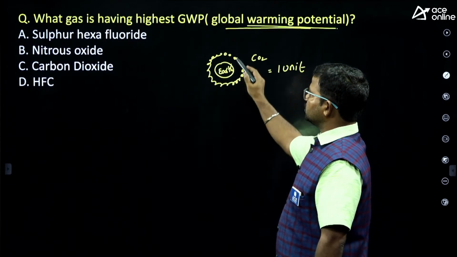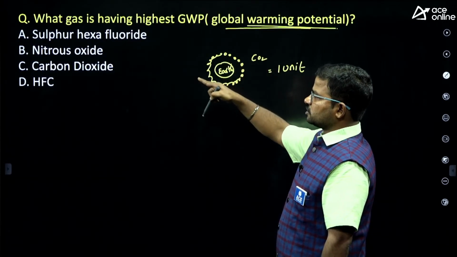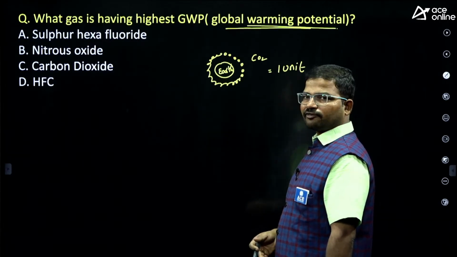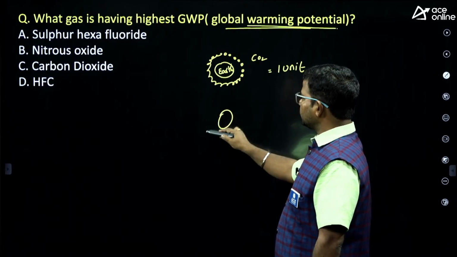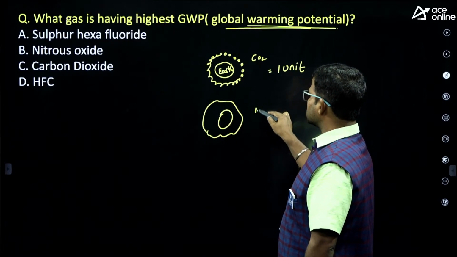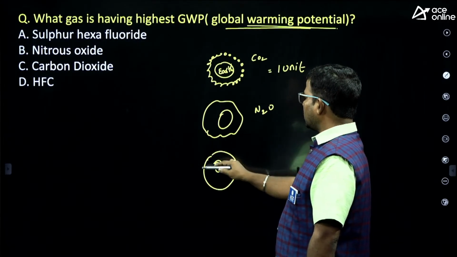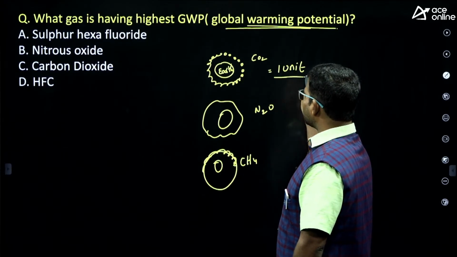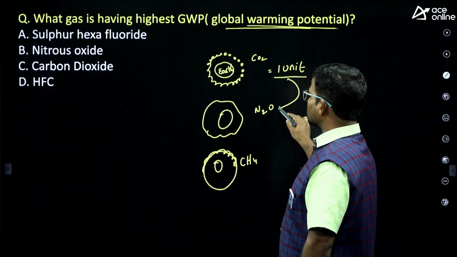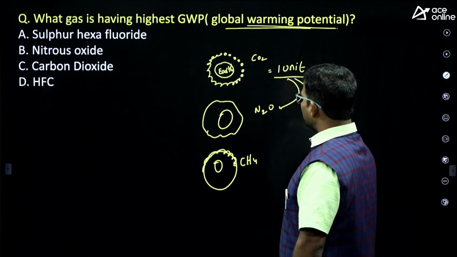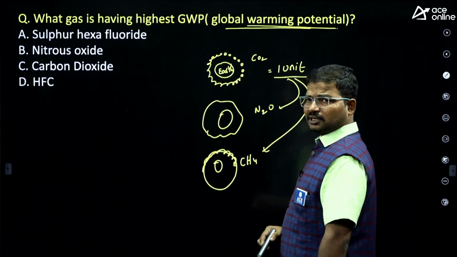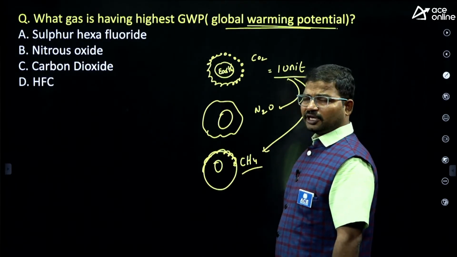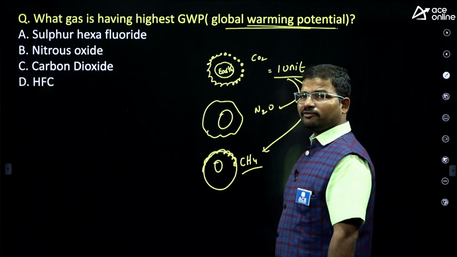In the next case, instead of carbon dioxide molecules, if you choose hydrofluorocarbons, chlorofluorocarbons, or sulfur hexafluoride. In the second condition, we consider nitrous oxide. In the third condition, we consider methane. So compared with carbon dioxide, how many times does nitrous oxide raise this planet's temperature? Next, compared with carbon dioxide, how many times can methane raise this planet's temperature? That would be considered GWP, global warming potential.